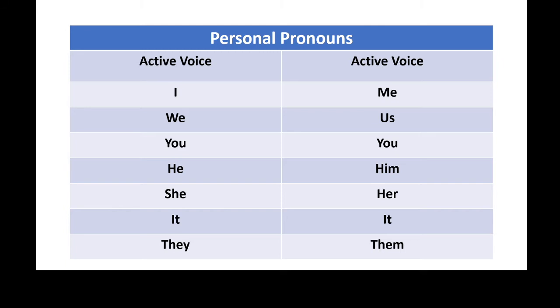If a personal pronoun I is written in active form of voice, it will turn into me in passive form of voice. If personal pronoun we is written, or the sentence in active voice begins with we, this we will turn into us. If the sentence in active voice begins with you, it will turn into you. There would not be change in its form. He will turn into him, she will turn into her, and it remains it, and they will be converted into them.